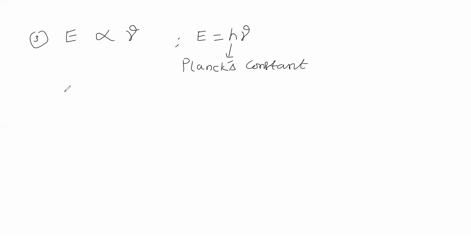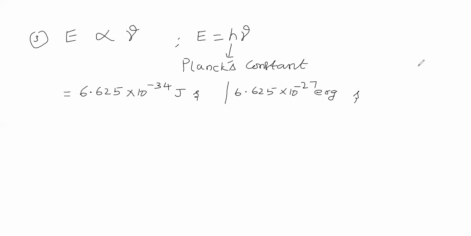What is this Planck's constant value in the SI system? In the SI system, the Planck's constant value is 6.625 × 10^-34 joule second. What about this value in the CGS system? That is 6.625 × 10^-27 erg second. So you remember Planck's constant value: 6.625 × 10^-34 joule second in the SI system, and in the CGS system, 6.625 × 10^-27 erg second.